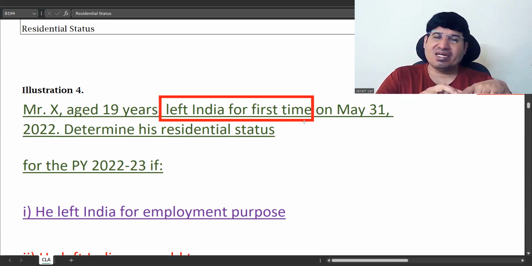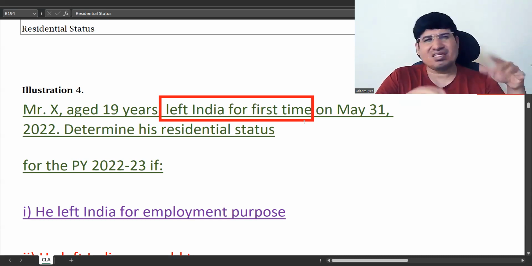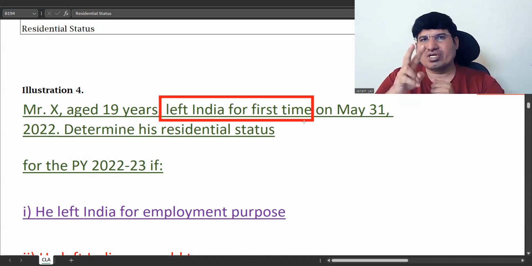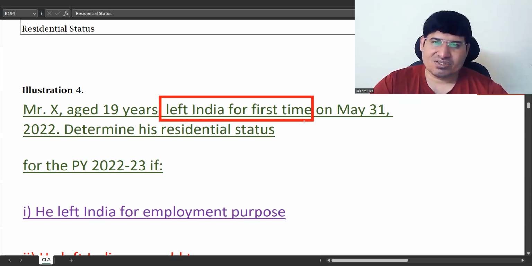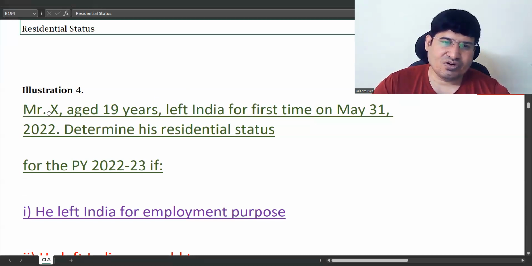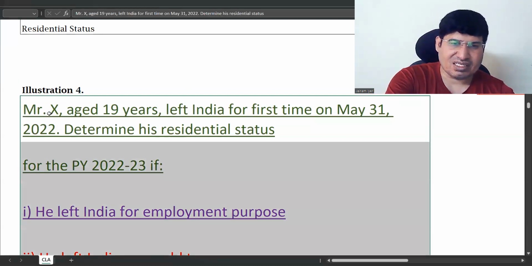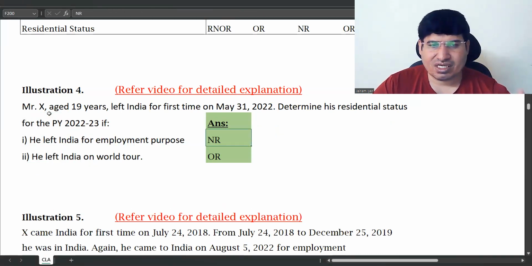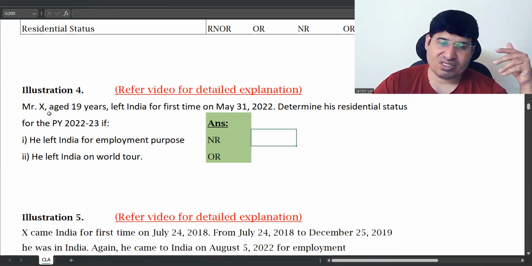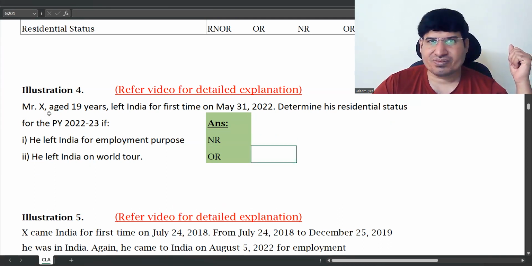Condition two should be in India for 730 days or more during 7 years. Easily is there. So in just 2 years, he is there for 730 days. Right? 365 days, 7 years, he will be much more than that. So he should be resident and ordinarily resident. Okay? That's the first one is NR. This is OR. See, it's just a little bit of change. In one case, he has become non-resident. In another case, he has become ordinarily resident. Okay.